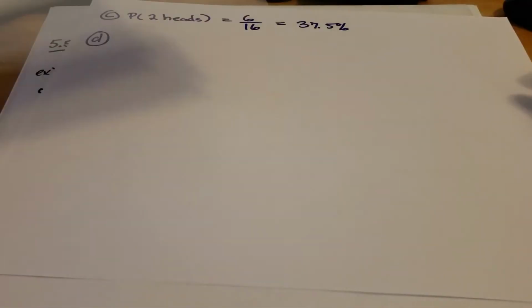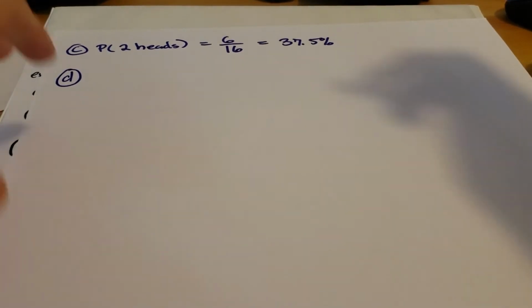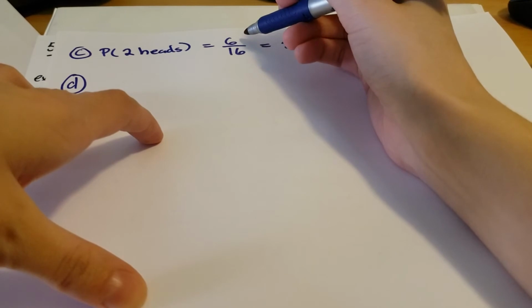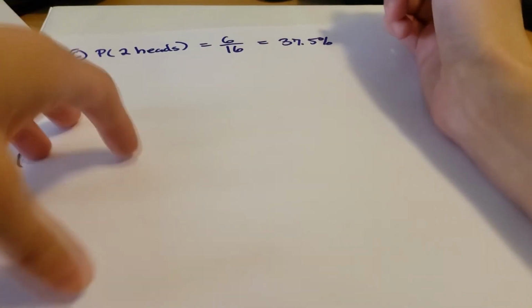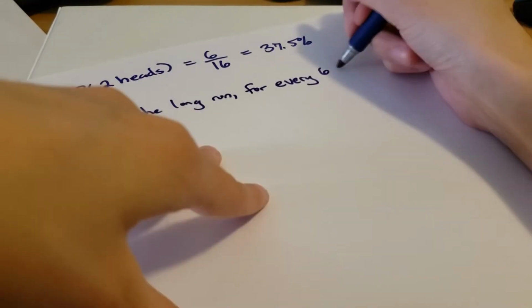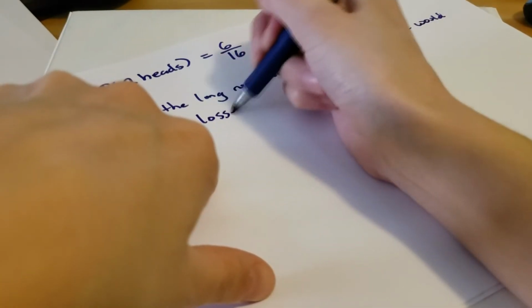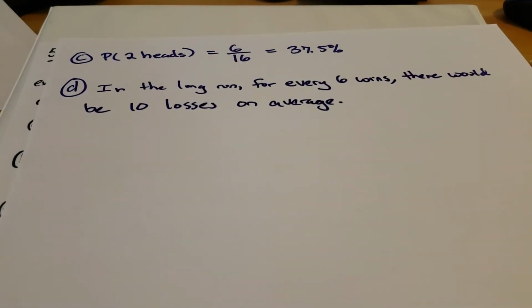But when we talk about what it means in the long run, they want to know, well, on average, how many times could you expect to be winning versus how many times could you expect to be losing? Here, if we're winning 6 times or 6 out of 16 times on average, that means we're losing 10 out of 16 times on average. Right? So in the long run, if you keep playing again and again, your ratio of wins to losses would probably be about 6 to 10.